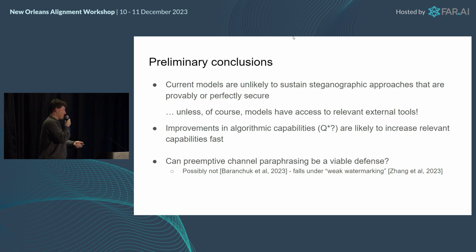And one question is, can we maintain the usefulness of these communication channels for solving this cooperative task, while also mitigating steganographic exchanges? We also have some work that's coming out end of the week, which shows that possibly not. So we can reduce the entropy of these channels, but we can probably not entirely mitigate this.